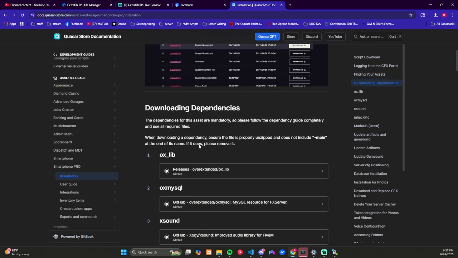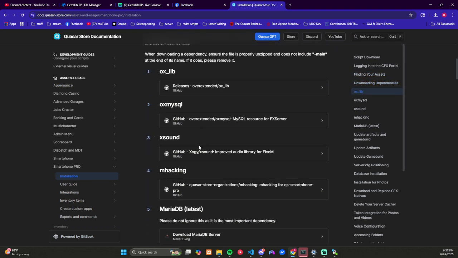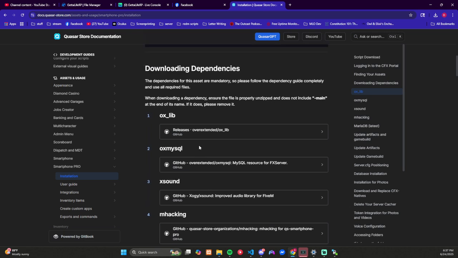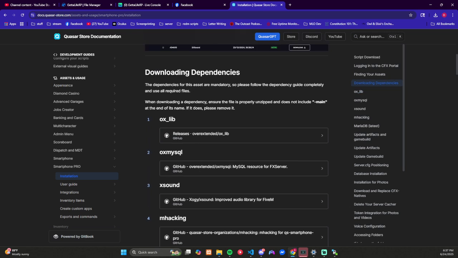We've done all that. Okay, for the dependencies on this one, let's just get this out of the way first. As always, it's a good idea to follow the leader here. First thing, we've got Oxlib already. I'm almost 100% sure, but let me make sure. I'm pretty sure I installed it. If not, I'll grab it from here. So yeah, we probably need to grab Oxlib.